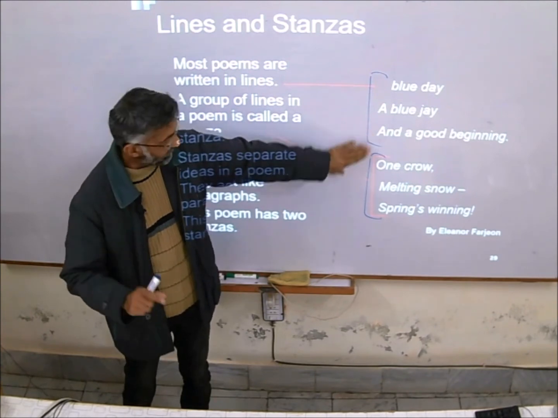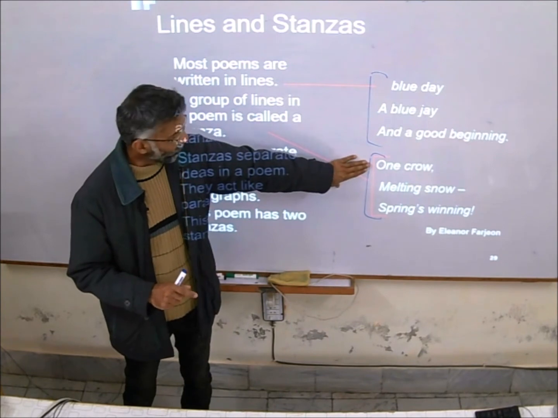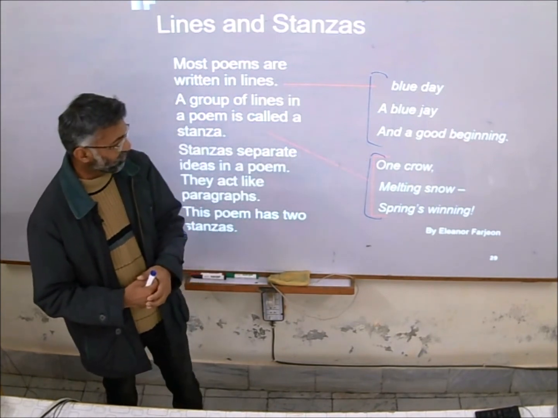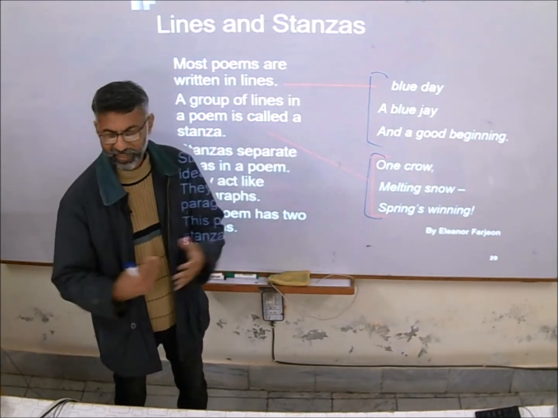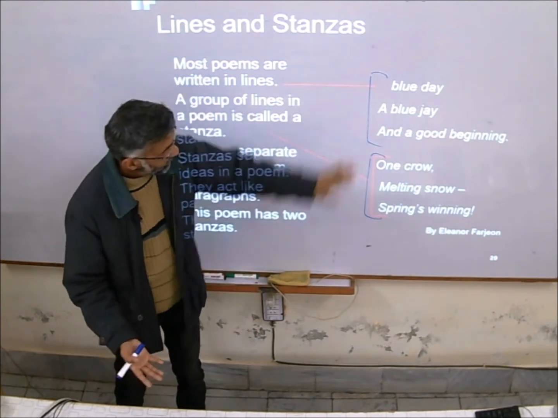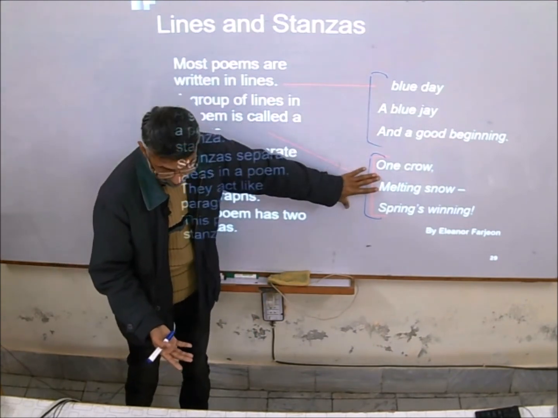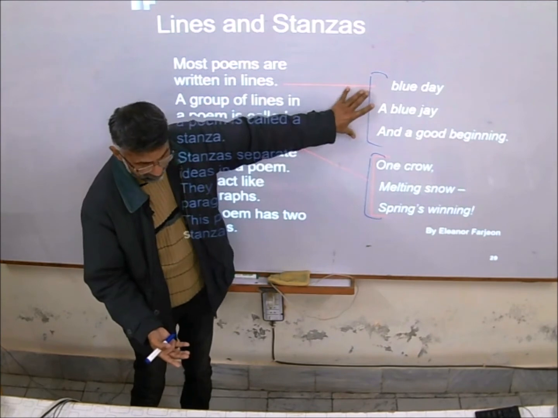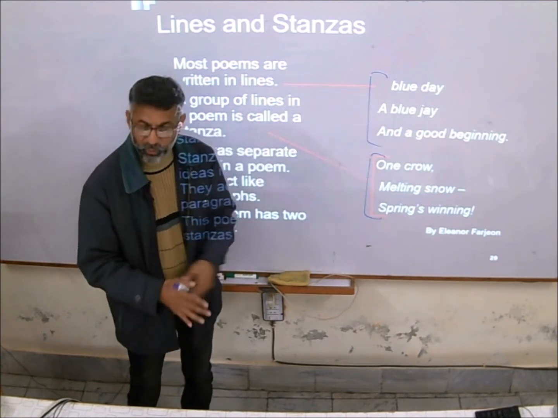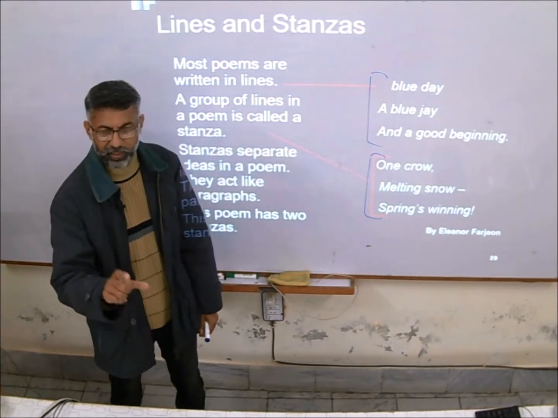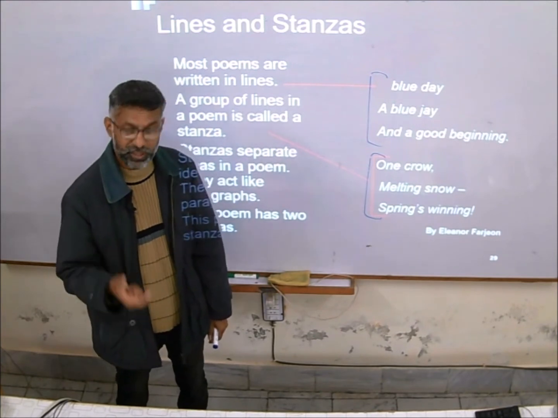This is idea number one, a good beginning. See, one crow, melting snow, spring's winning. Idea number two, a separate idea. So for a separate idea, the poet creates a separate stanza.